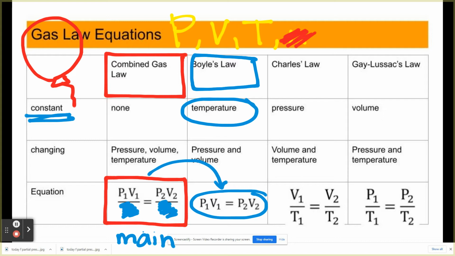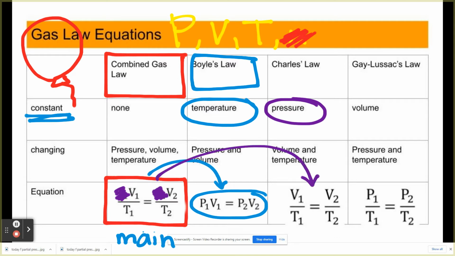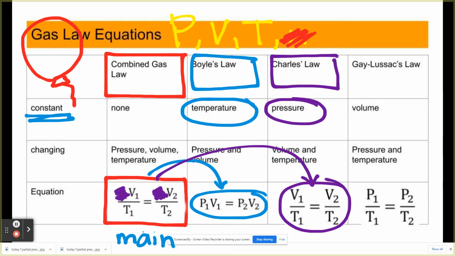Now, what if you're reading the problem again, but this time instead of temperature, you don't find pressure? Go back to the main equation and take out the P for both sides. And what do you get? You get this equation, and this equation is technically Charles' law. That's how you get those equations.